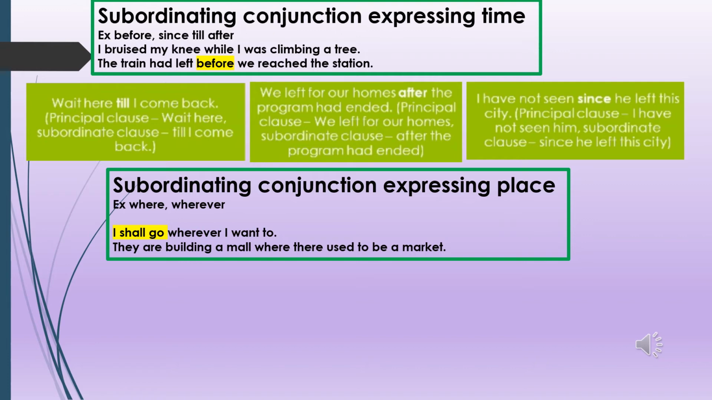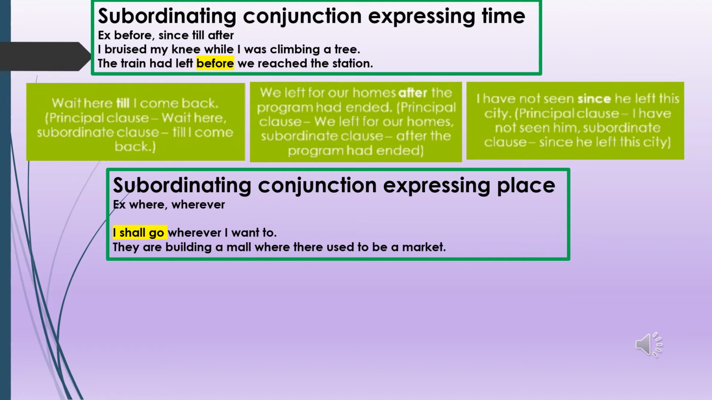So when I say before we reached the station, that is a dependent clause, or the subordinate clause, which is depending upon the train had left. It has no existence of itself. Okay, so that is the subordinating conjunction. Wait here till I come back. Wait here is the principal clause. I come back is another clause. But when I inserted the conjunction till, wait here and I come back are connected using the conjunction till. So till I come back is a subordinate clause. We left our homes after the program had ended.